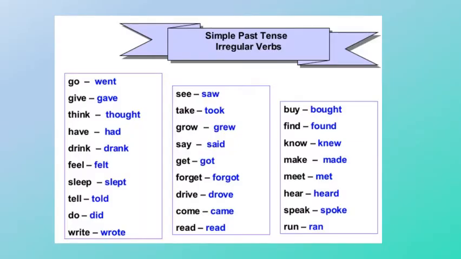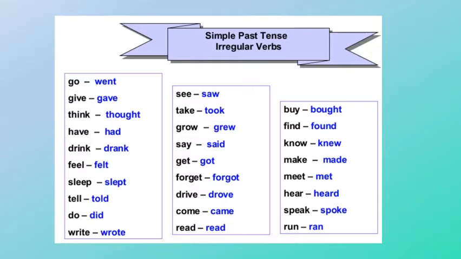Here we have an even longer list of irregular verbs. Let's go through them. In the first column, go becomes went, give becomes gave, think, thought, have, had, drink, drank, feel, felt, sleep, slept, tell, told, do, did, write, wrote.